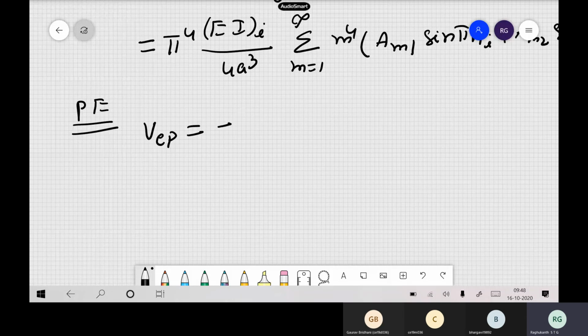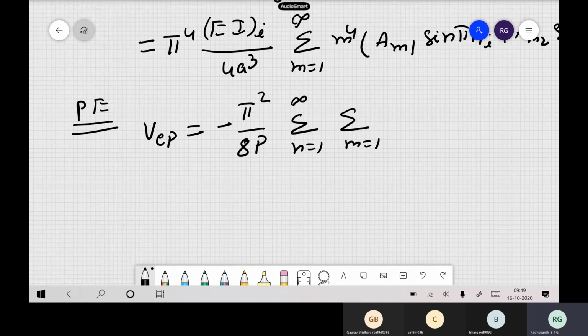Last class we already wrote that Nx into ∂²w by ∂x² will be there. So here if you substitute, sigma n equal to 1 to infinity, sigma m equal to 1 to infinity, we have Nx into a squared, a_mn, into m squared. So these are the bendings, the potential energy or the work done by the load for the plate. And now you have to calculate what extra potential energy will be there. In the strain energy also you had some extra which came from the stiffener. Now for potential energy, what extra potential energy will come apart from the plate?